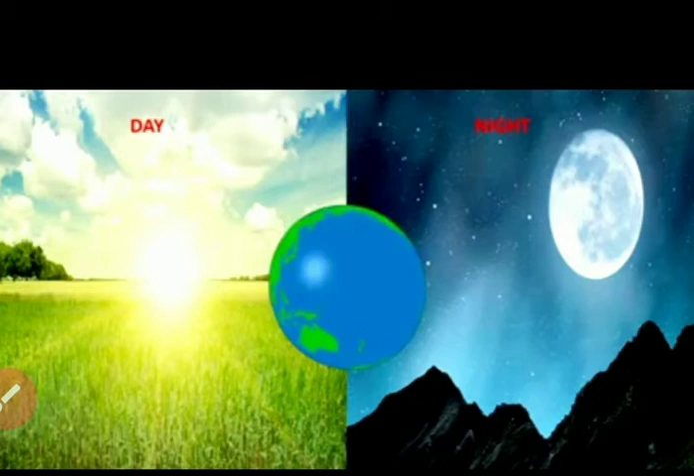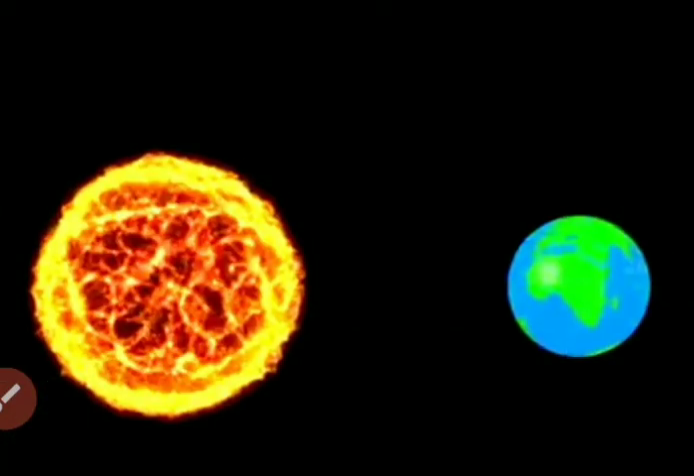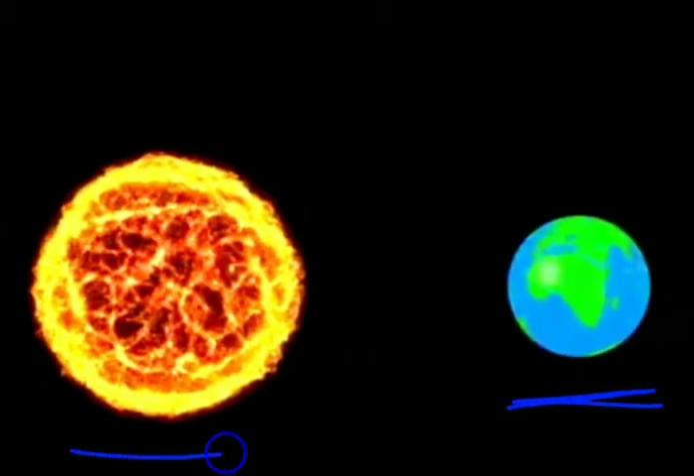We can see the sun in daytime and we can see the moon in night time. The world time zone map shows that it is daytime on some continent while it is nighttime on another continent. How does it happen, children? Okay, let's look at the position of the earth with reference to the sun.